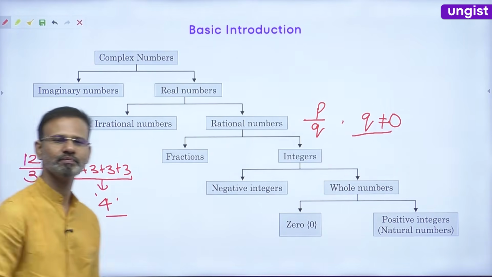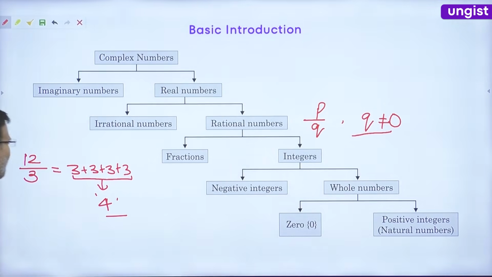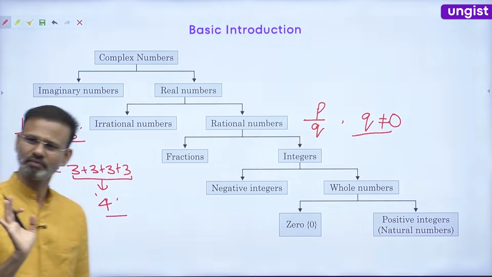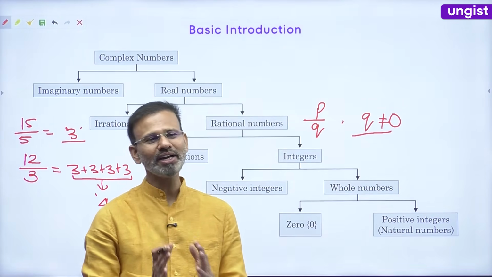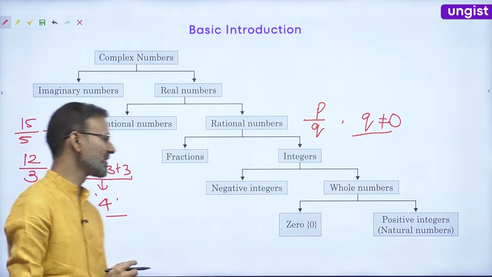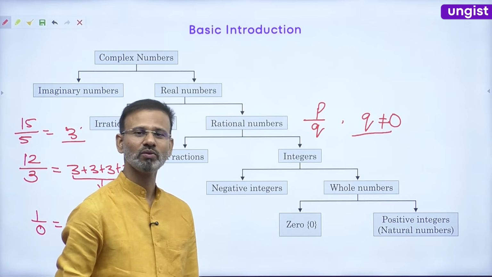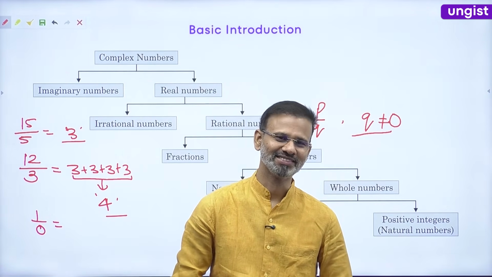Everybody clear now? Right. Acha, now, similarly 15 by 5. So 5 plus 5 plus 5, the answer is 3. All of you, it's clear now? Right? Now, friends, suppose that now it is 1 by 0 or anything divided by 0. So how many times must 0 be added to make it 1?